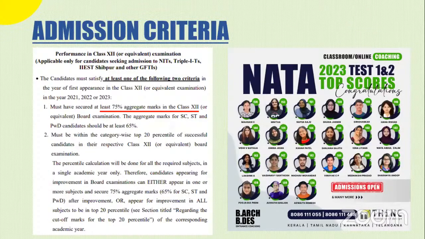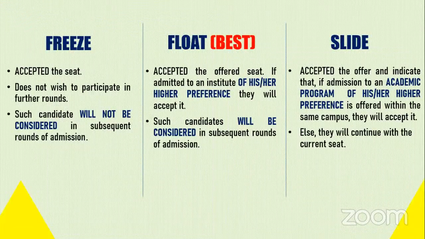Okay. Now, there were students who were asking, is the 75% criteria still there? Yes, it is still there. You must have secured at least 75% in your class 12. Or if you belong to SC, ST, PWD category, 65% at least. Okay. Or there is a top 20 percentile category wise in your corresponding 12th standard. If you have that, you'll be eligible for admission into NITs and SPAs and all.